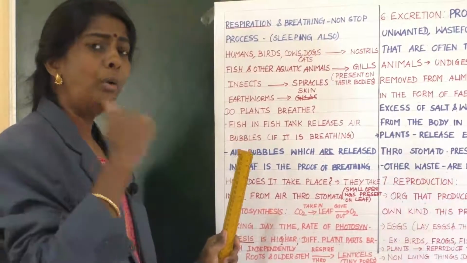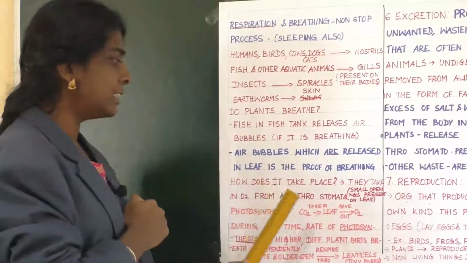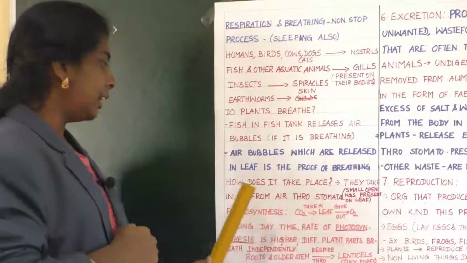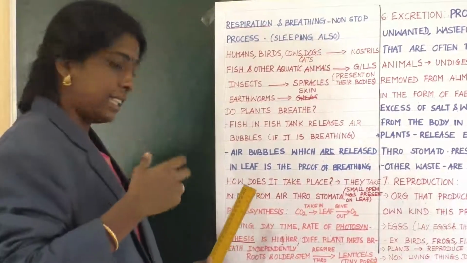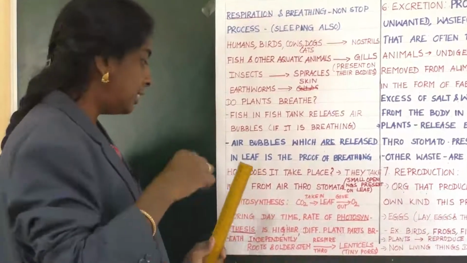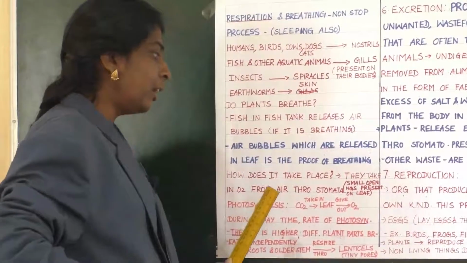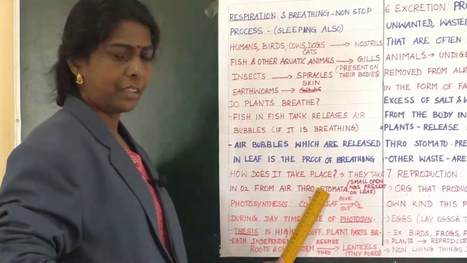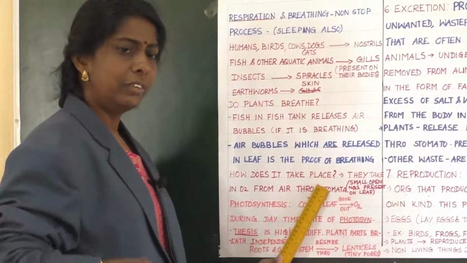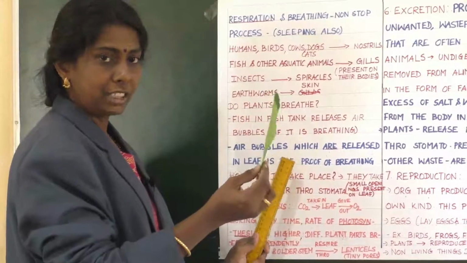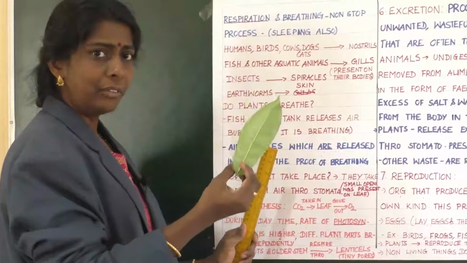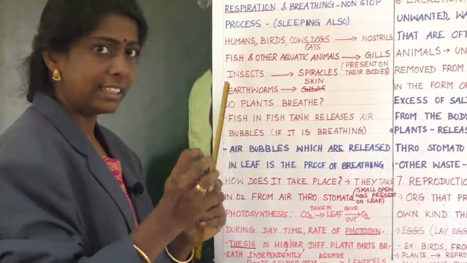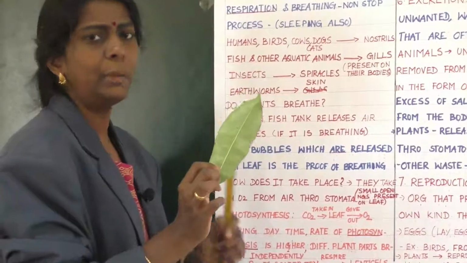Now it releases air bubbles. Okay. But how does it happen? How does it take place? That is, they take in oxygen. The plant leaf takes in oxygen from air through stomata. So what is the stomata? Children, you can see a leaf structure here. On the back side of the leaf, you can see some small pores. You cannot see them, they are actually very tiny pores.